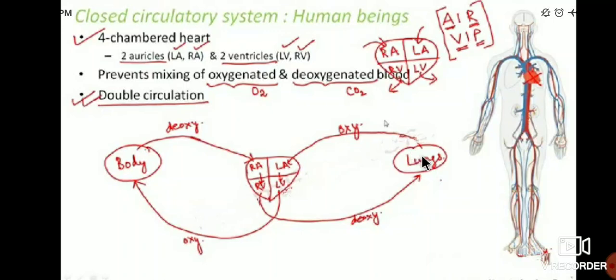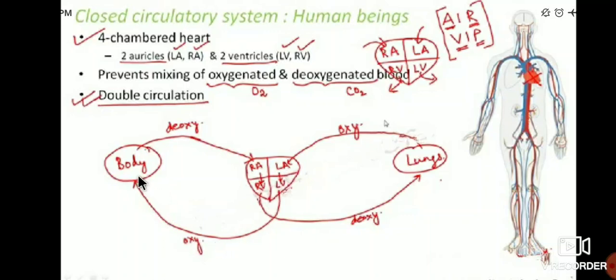Very simple. We inhale oxygen, which moves to the lungs, then that oxygen moves to the heart. Here blood purification takes place. So this oxygen goes here and gets oxygenated blood, and through the left ventricle that blood is transported to the different parts of the body.